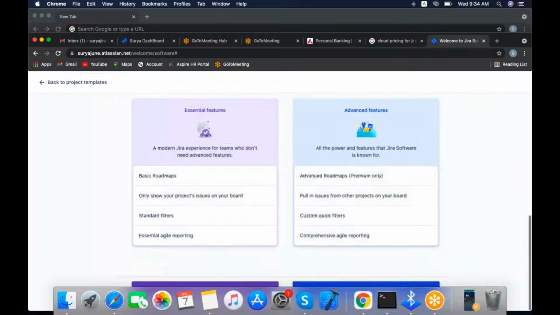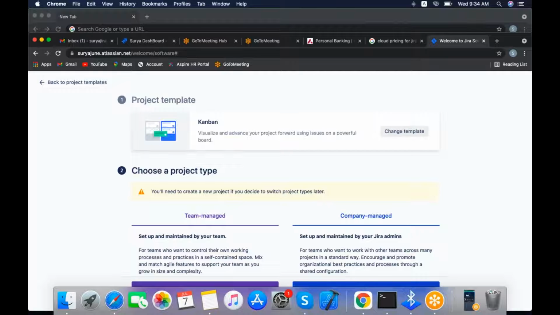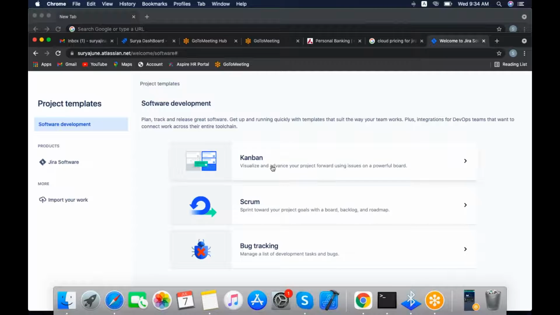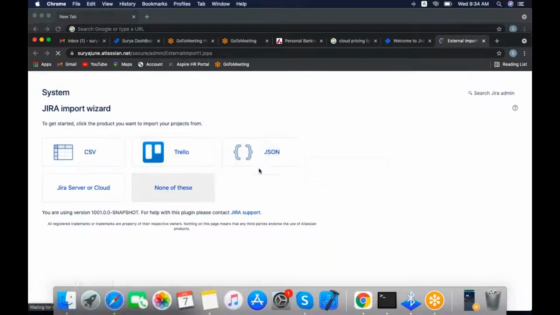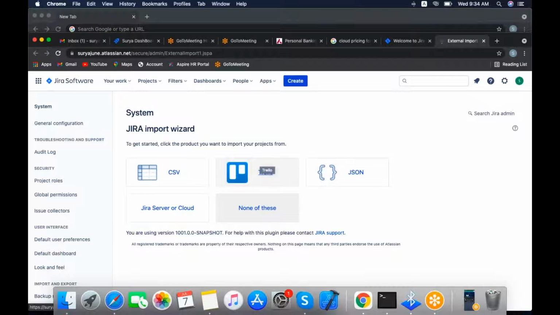This is about the cloud setup, installation and changing the templates. If you want to select Scrum, Kanban and backlog, we will explain all these: what is Scrum, what is Kanban and bug tracking. Here you will see import your work. For example, if the client already has issues, we can import them into our project using CSV import or JSON, whichever format they have given. According to that, by clicking on this we will import the issues.